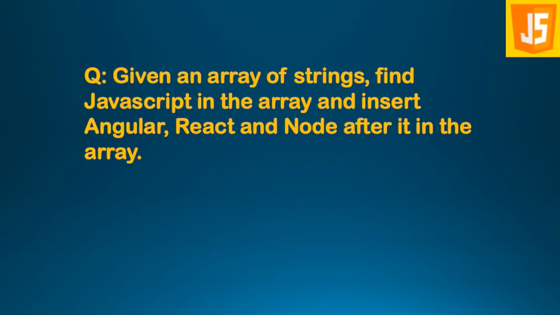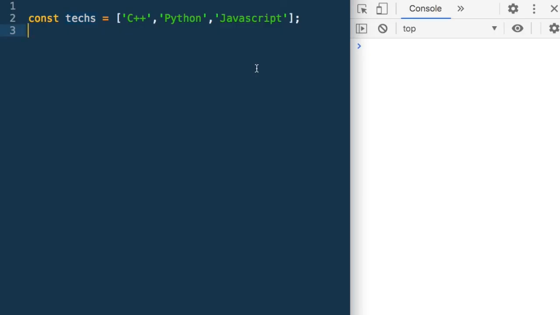Given an array of strings, find JavaScript in the array and insert Angular, React and Node after it in the array. So we need to find the location of JavaScript and then insert the three strings Angular, React and Node after that in the array. Let's say this is the array we have, text, which has some technologies in it. And what do we need to do? Find JavaScript. And then insert Angular, React and Node after JavaScript. So let's first find the location of JavaScript.